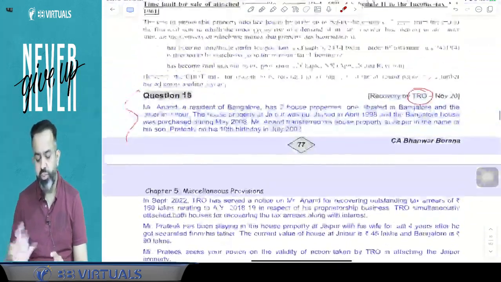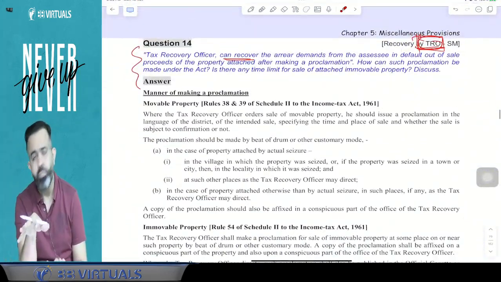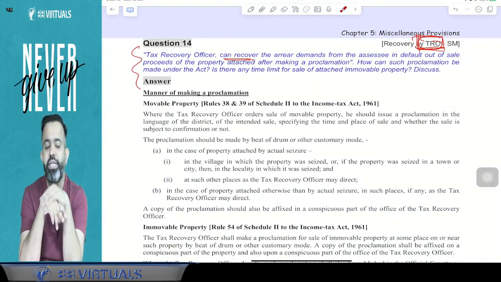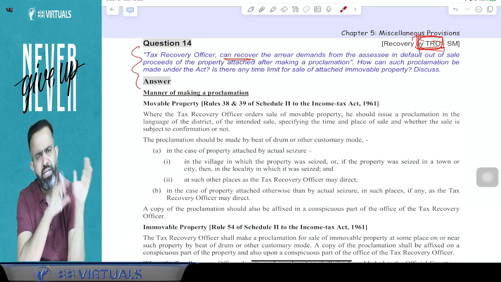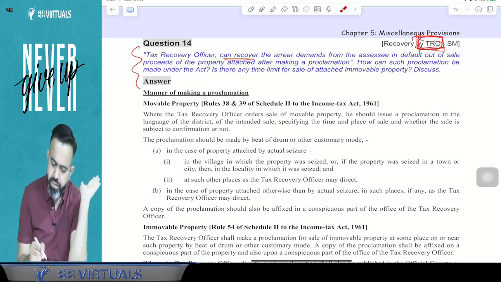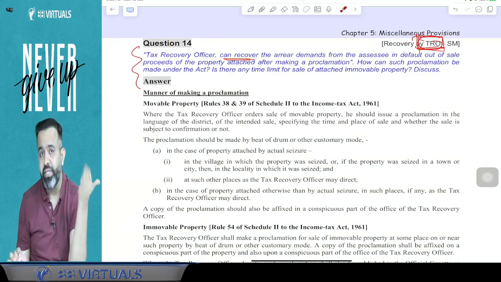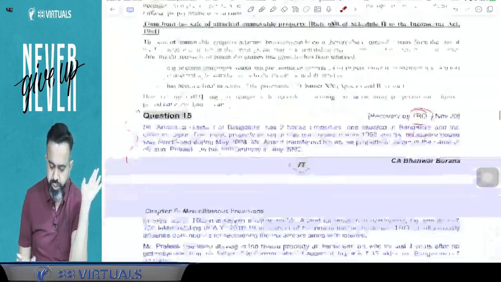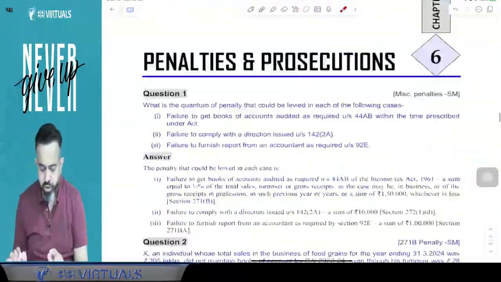So these last two questions are on the TRO, the tax recovery officer. This concept we have not discussed in the classroom, but I have covered the two questions here, because if they ask you any question from this part, then you can remember this. This is question number 14, how the tax recovery officer can recover the outstanding demand. Question number 14 as well as question number 15 you have to do at your home. Okay, so this is the completion of this topic.